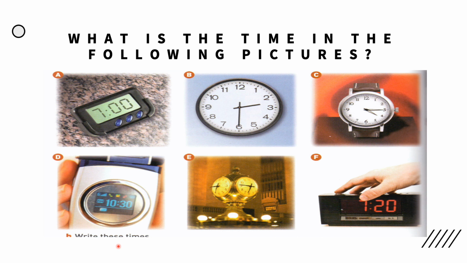Picture D. What time is it here? It is 10:30. Picture E. You can see here that the short hand is between 6 and 7. So what time is it? It is 6:45. The last one. What time is it here? It is 7:20.